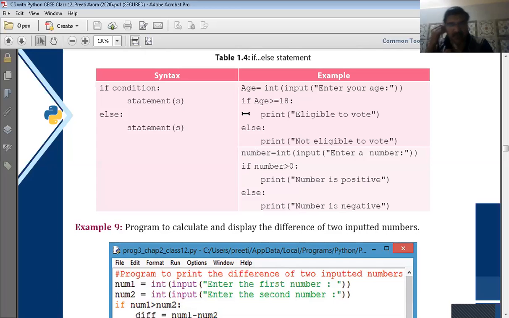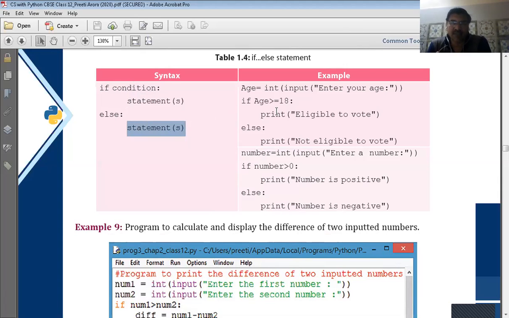In the if else statement, in this type of construct, if the condition is true, then some statements are executed which are written below the if, and if the condition is false, then another set of statements can be executed.